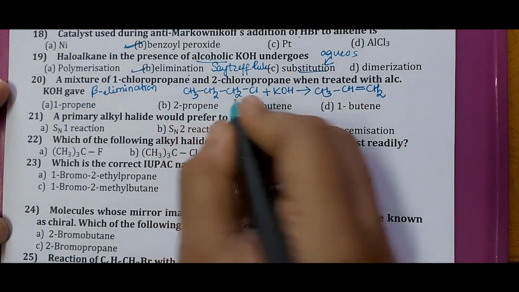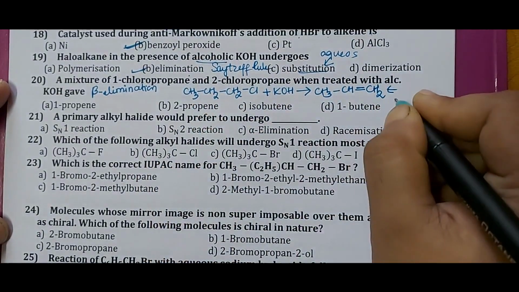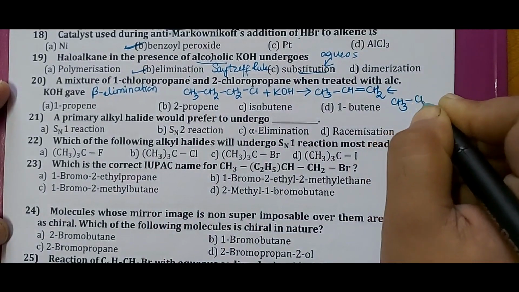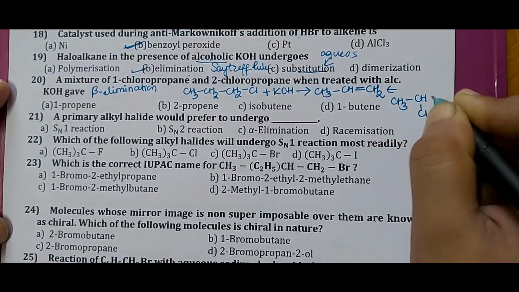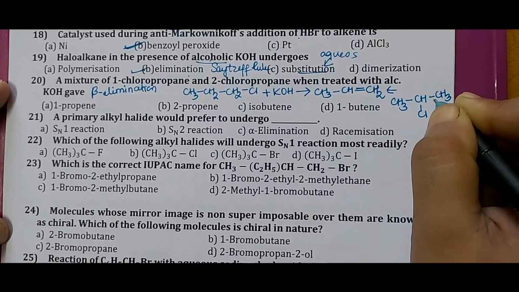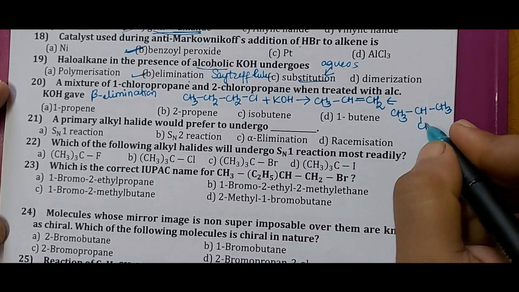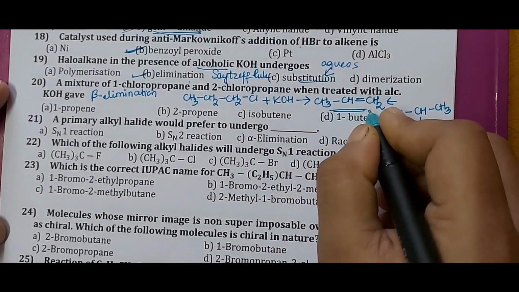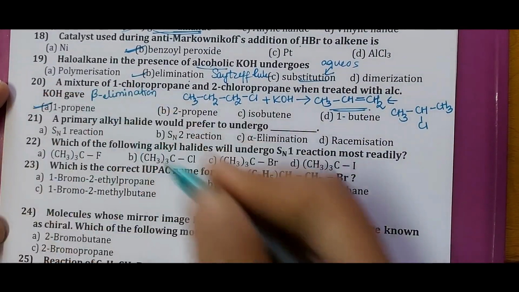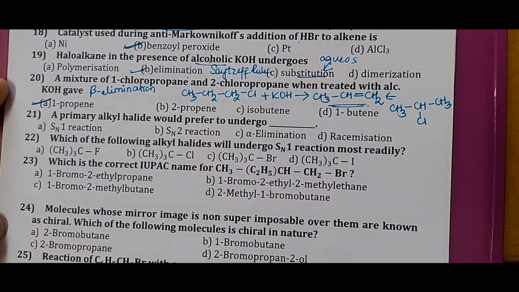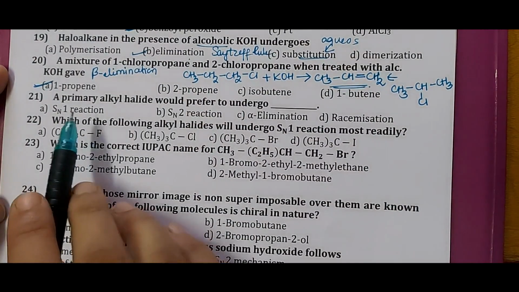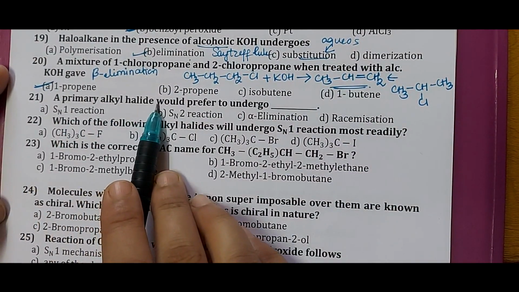Similarly, now if I would take 2 chloropropane. So for 2 chloropropane, Cl is removed from second, that is alpha carbon atom. Any one you choose as beta, you are going to get the same product, that is 1 propene. So correct answer is option A, 1 propene. Next question number 21. A primary alkyl halide would prefer to undergo.